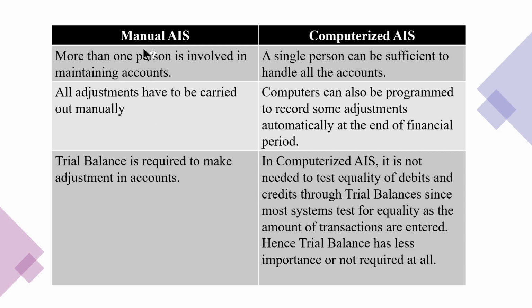Coming to the next point, in case of manual AIS, all the adjustments will be done by the user manually at the end of the financial year period. Whereas in case of computerized accounting information system, as computers can also be programmed to record, that is, accounting softwares are programmed to record some adjustments automatically at the end of the financial year period.